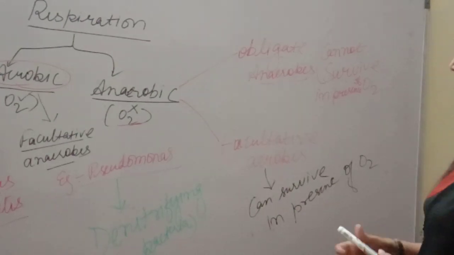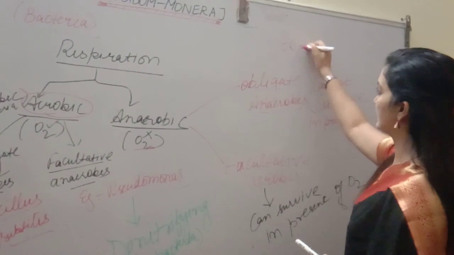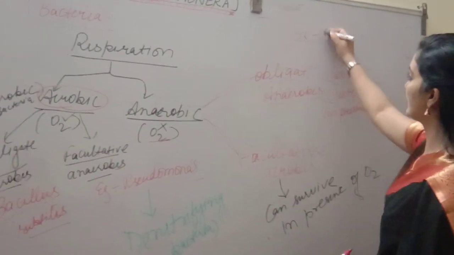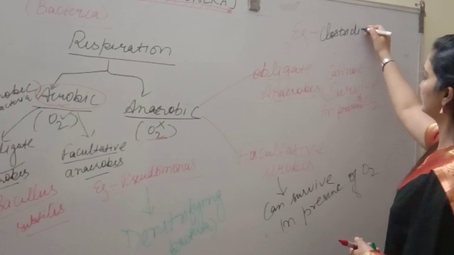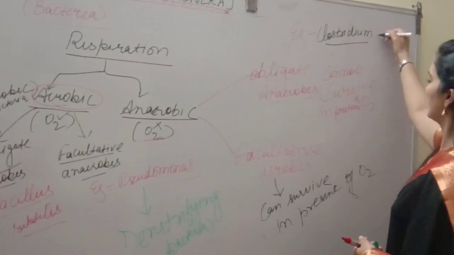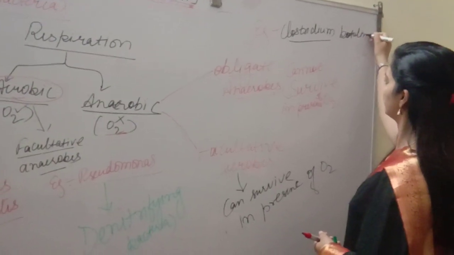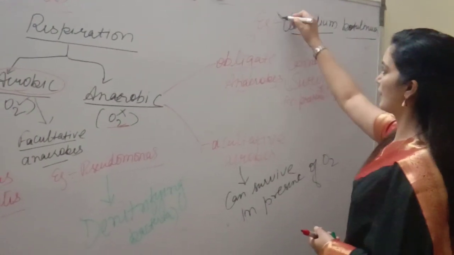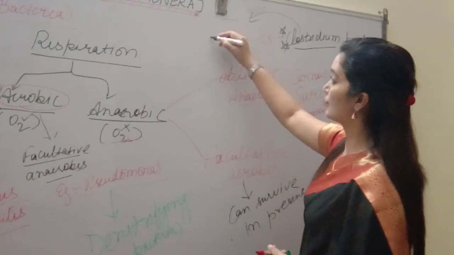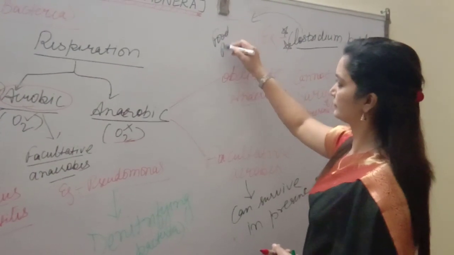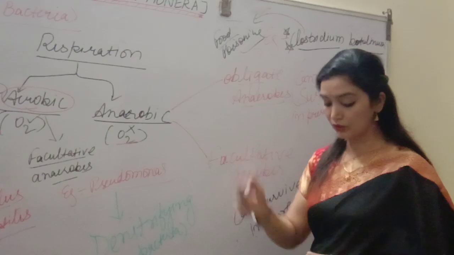Giving the example of an obligate anaerobe, this is Clostridium, very important, students. Clostridium botulinum. One more important concept around Clostridium botulinum: it causes food poisoning.